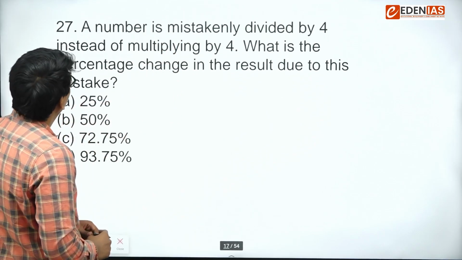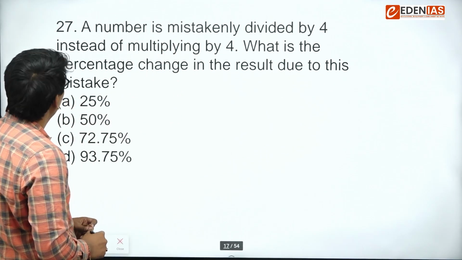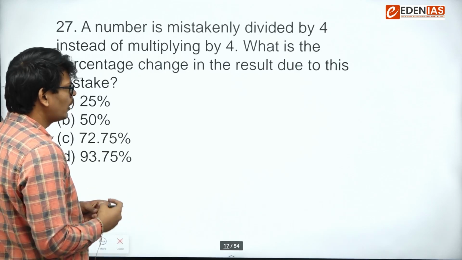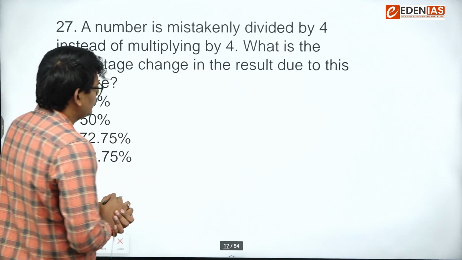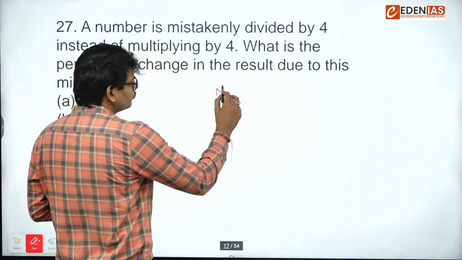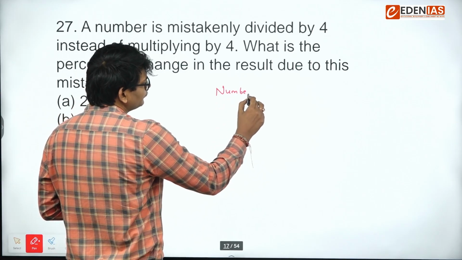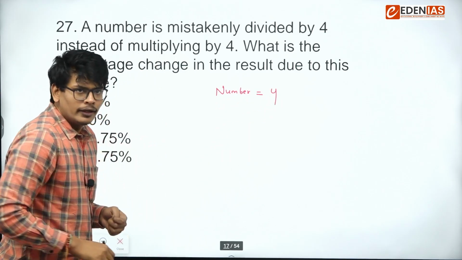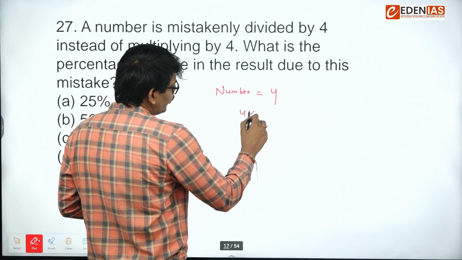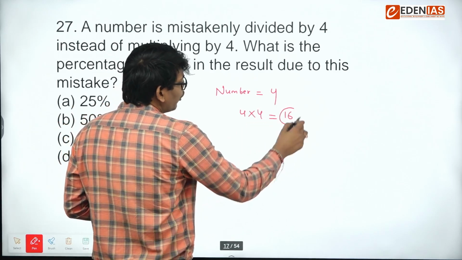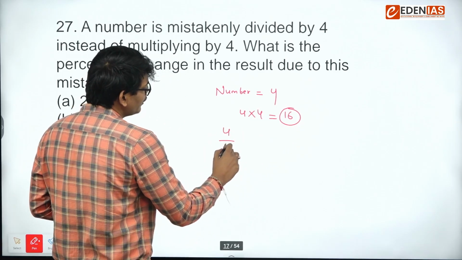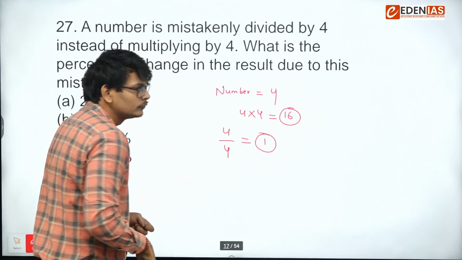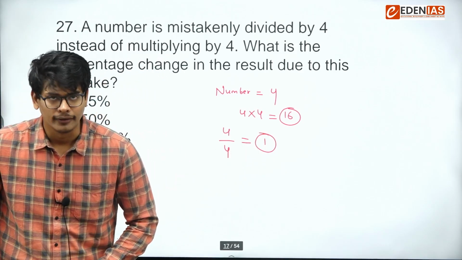Next. A number is mistakenly divided by 4 instead of multiplying by 4. Again, you can assume some number. Let's say I am assuming the number as 4 only. We have to multiply this number 4 into 4, 16. But what we did, we divided this number by 4, and we got the result as 1.